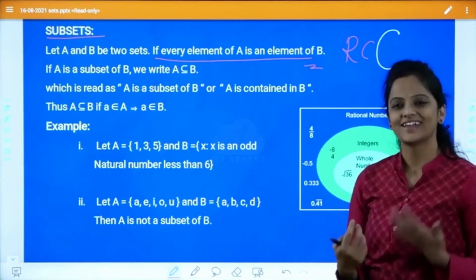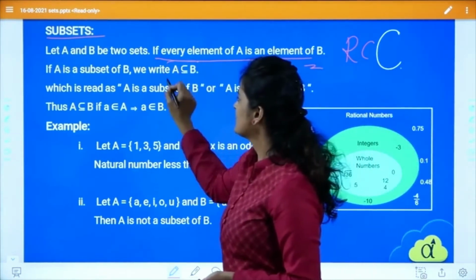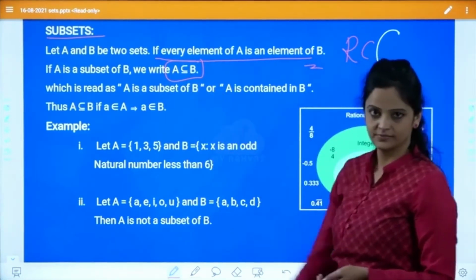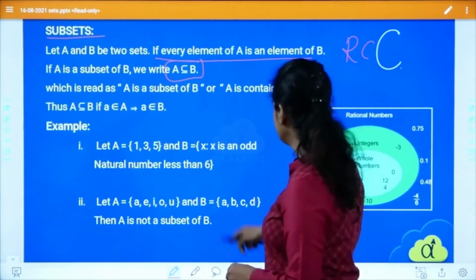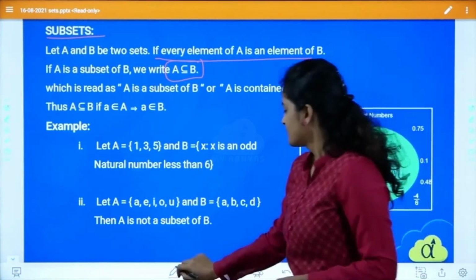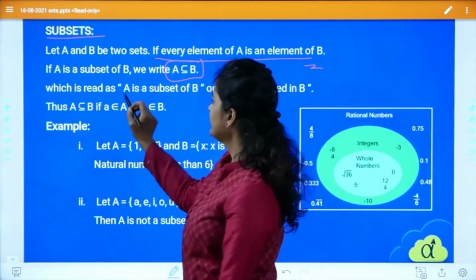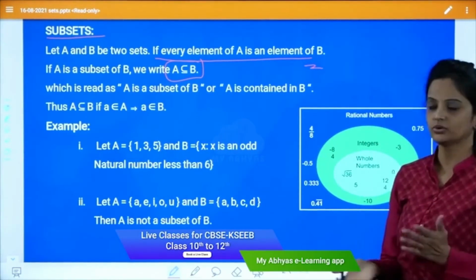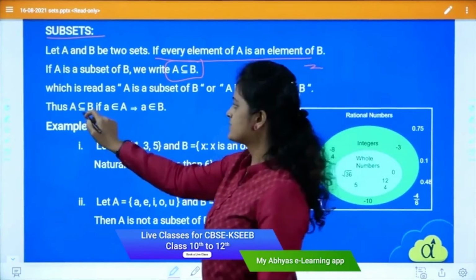Okay, then we write A is a subset of B. And this is how we write: A ⊆ B. That is the symbol for subset. Got it? We write this as A is a subset of B, or A is contained in B. Both are the same.